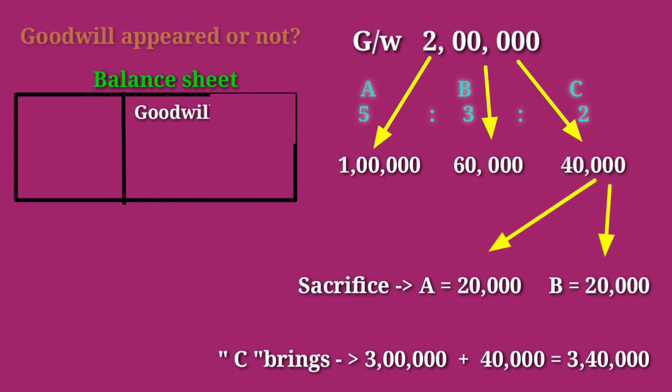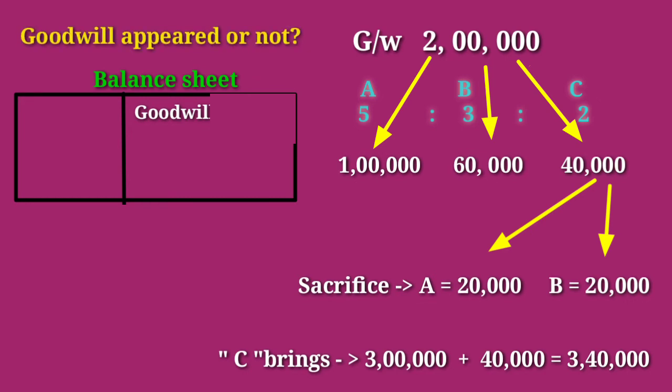Before the admission there was some amount of goodwill. That goodwill is related with old partners. So first of all, we need to write off. Writing off means this share of goodwill is distributed to the old partners' capital accounts.